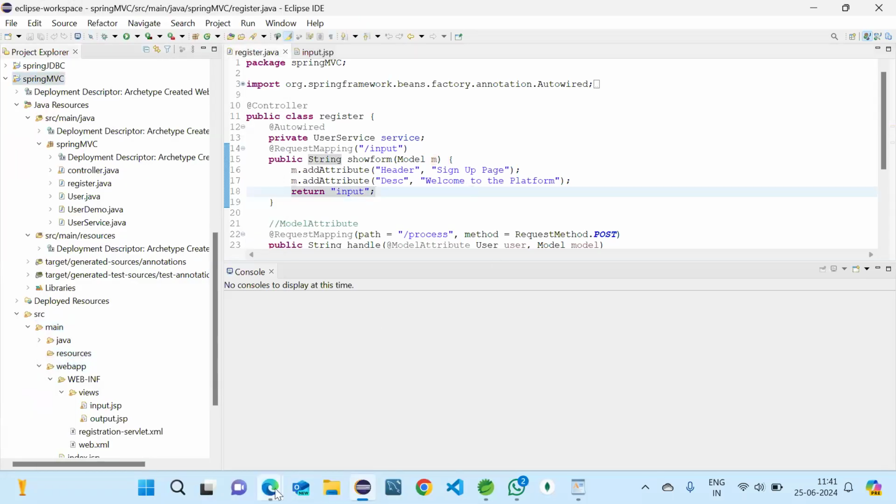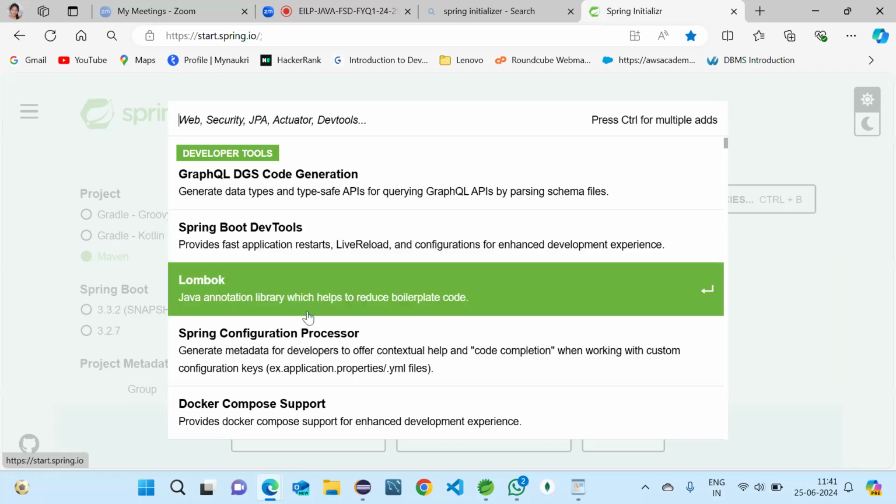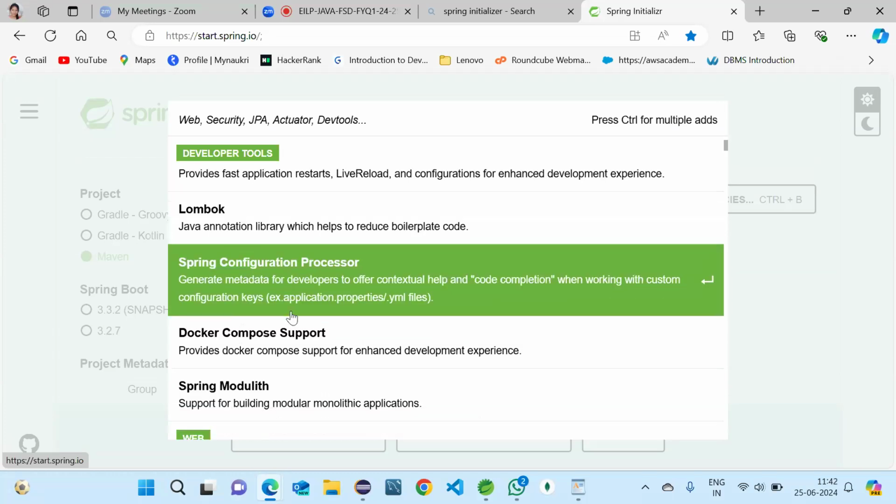But with this feature, when we use Spring Boot DevTools, whenever we change any code and save, it will be automatically executed. So we don't need to restart the project again and again. That saves our time. Again restarting, again waiting for it to run, it was taking so much time. So when we use these DevTools, the project will be automatically restarted when we add or remove something.